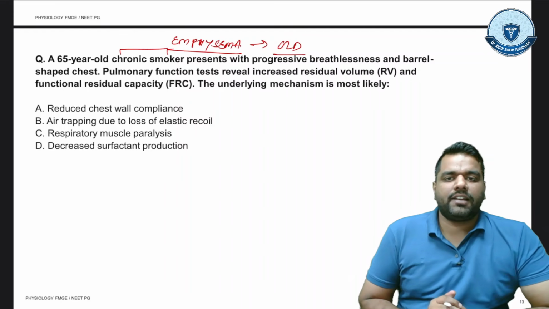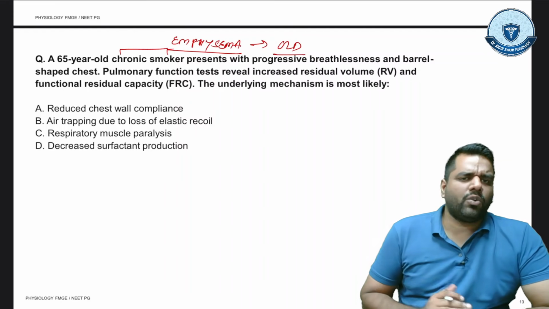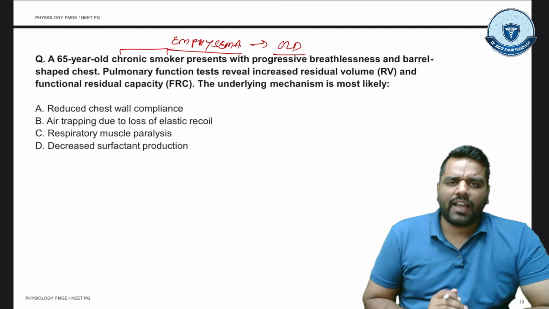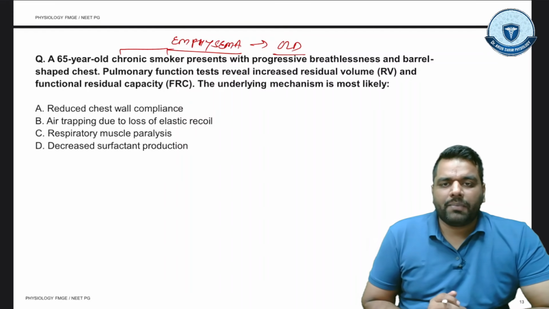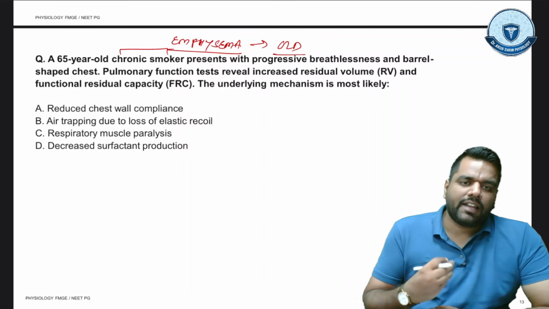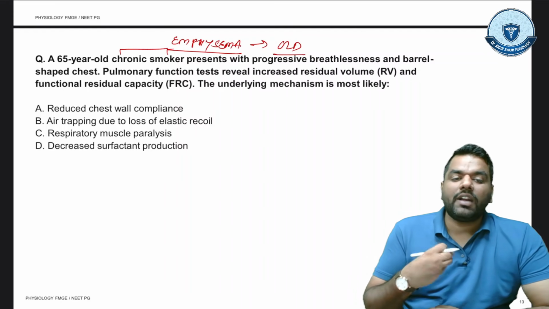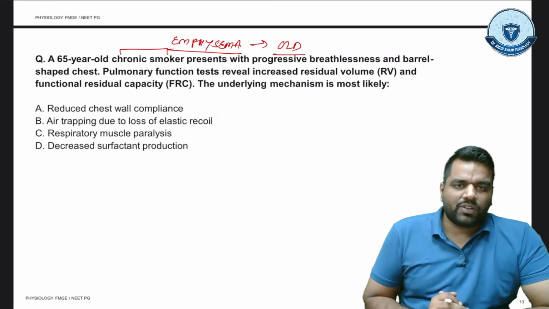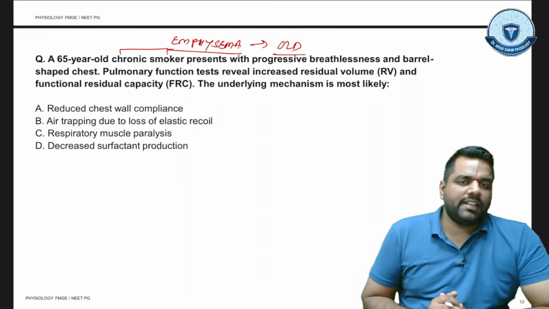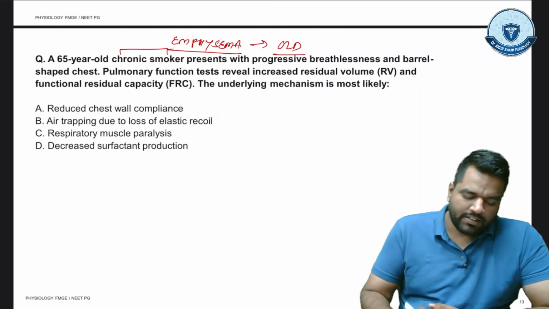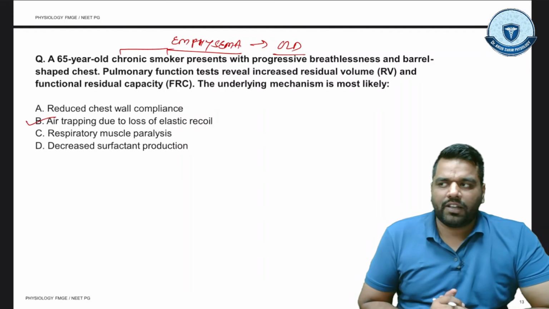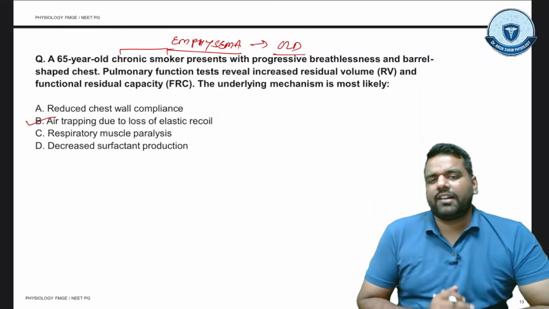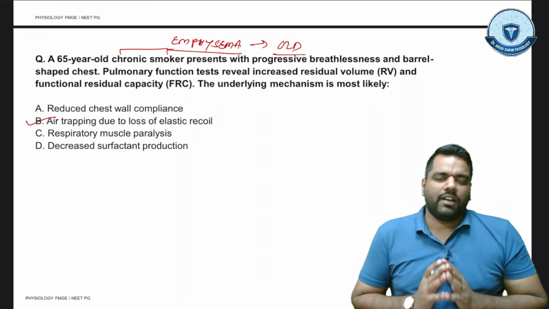In OLD there is trapping of the air, because air cannot come out due to poor elasticity of the lungs. This is how you can easily identify the mechanism: air trapping due to loss of elastic recoil, and this is a clear-cut case of emphysema or OLD.